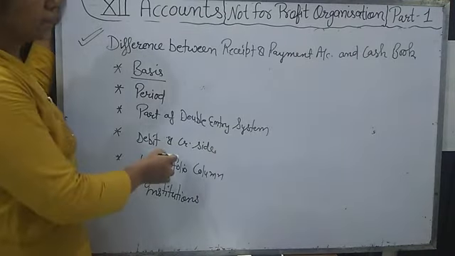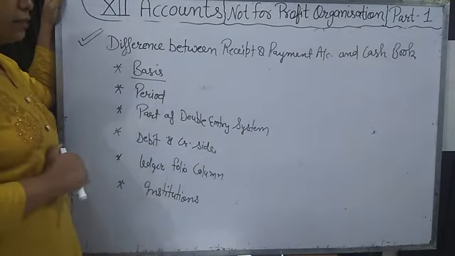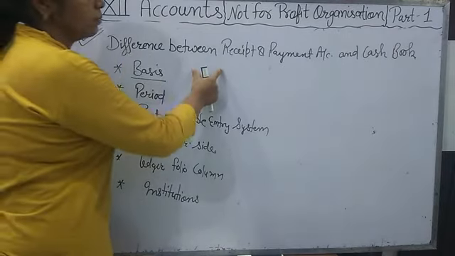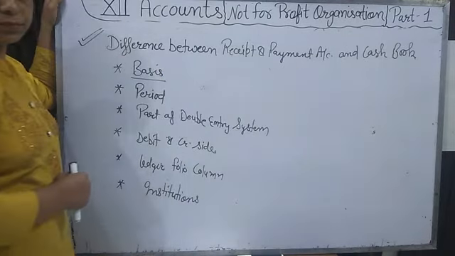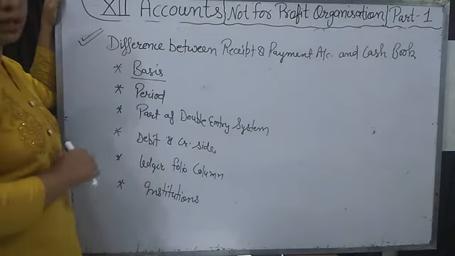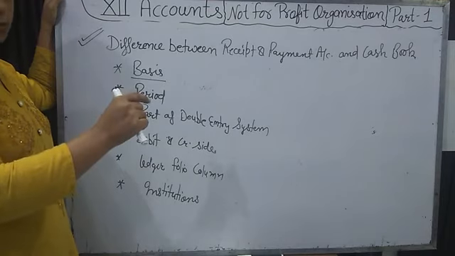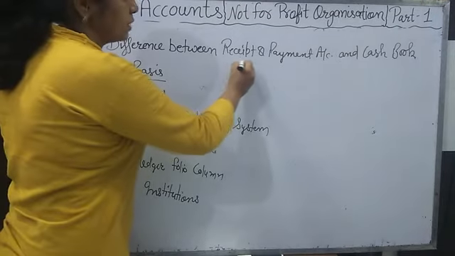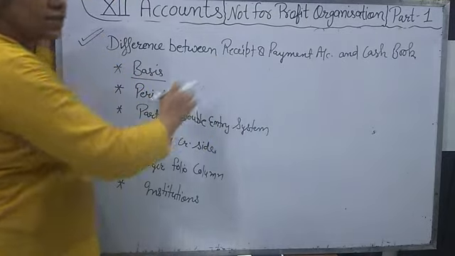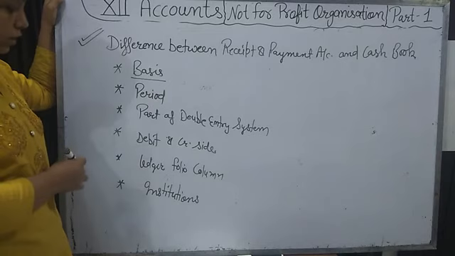Debit and credit side. In the receipt and payment account two sides are there, and we write receipt and payment. In the cash book we write debit side and credit side, and we write the column particulars, and debit and credit are there.